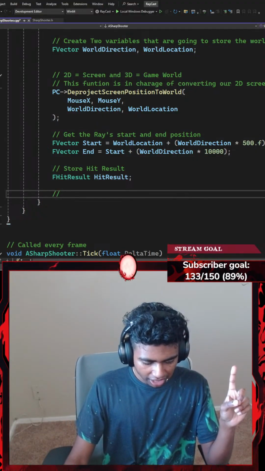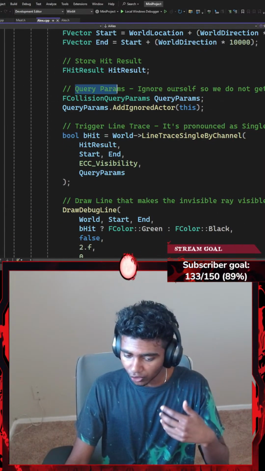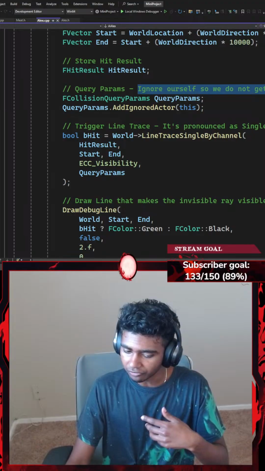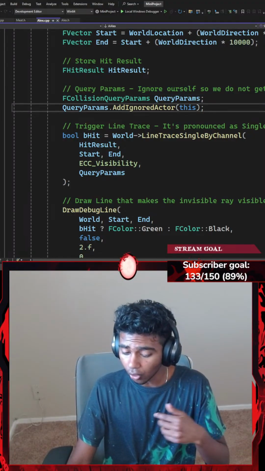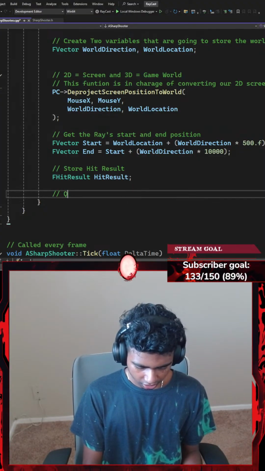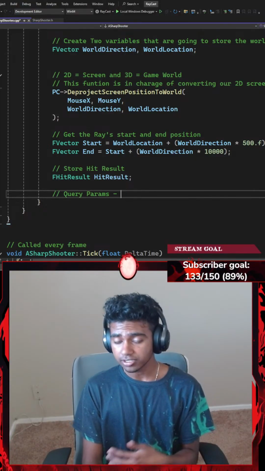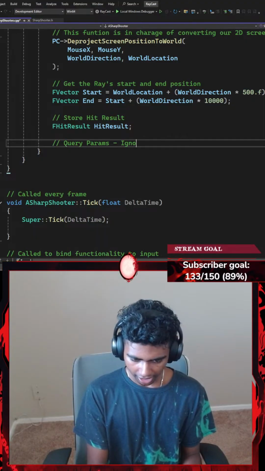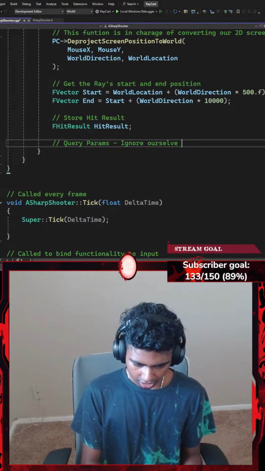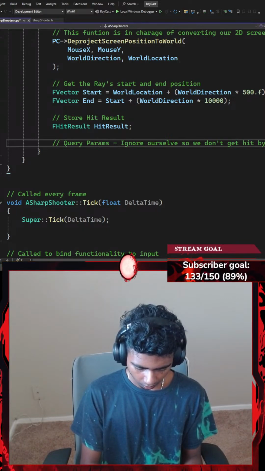That said, let's go ahead and grab my mini project up here. In my mini project, my query parameters use a hyphen to point towards ignoring ourselves so we don't get hit by our own ray. Okay, so let's add a query parameter. I'm gonna go with query params. The query parameters are going to point towards ignoring ourselves, so we don't get hit by our own ray.